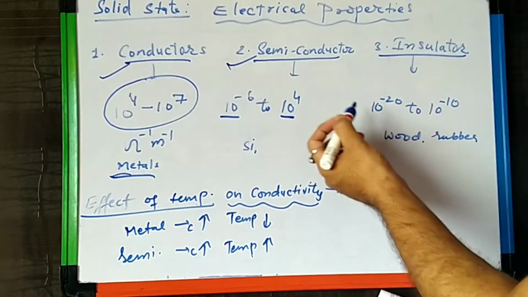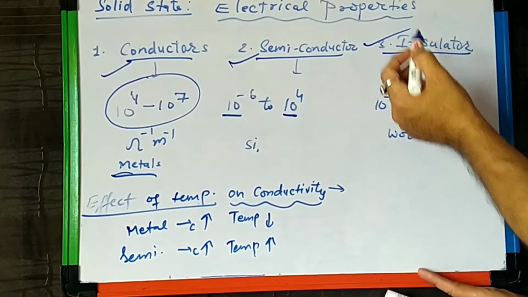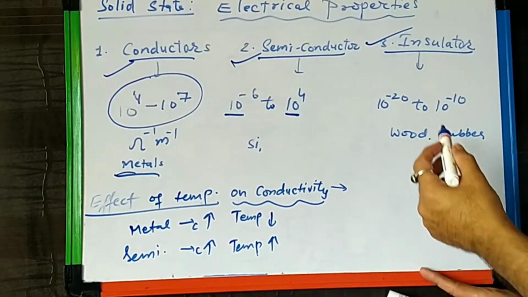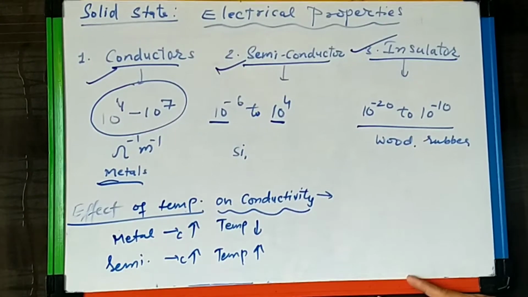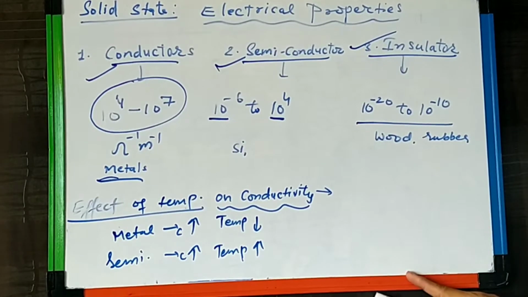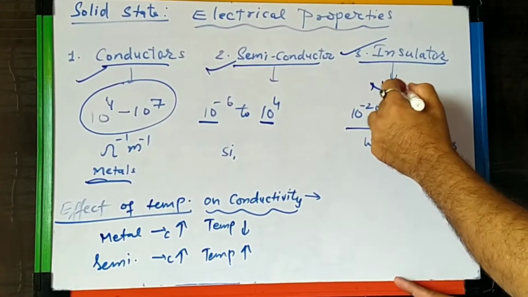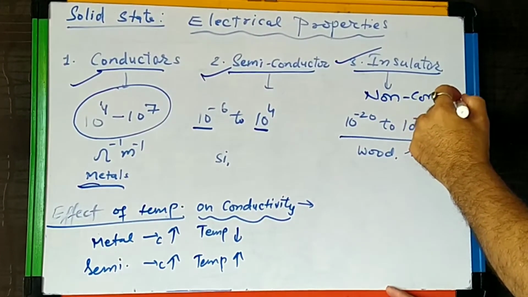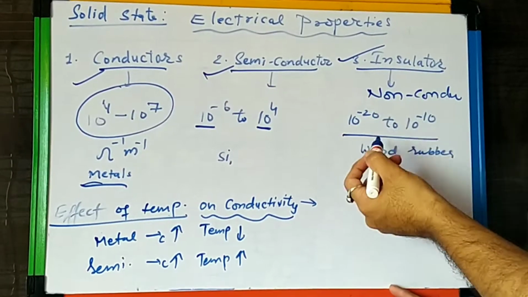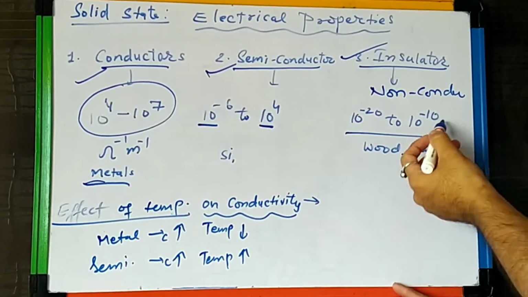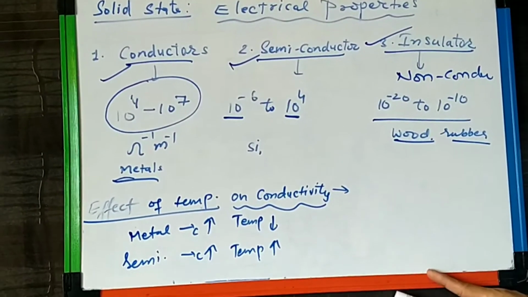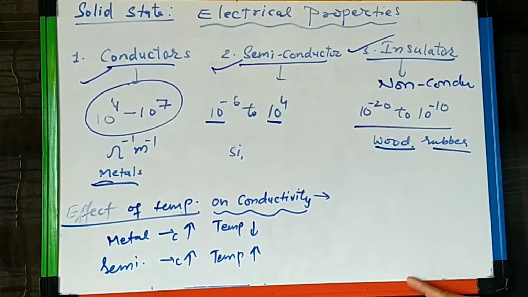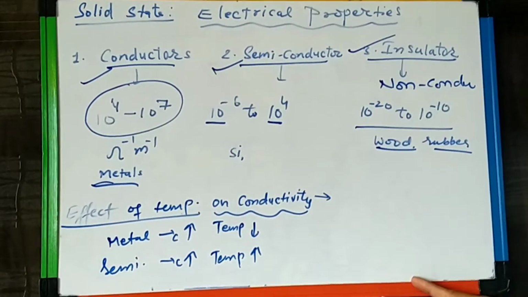And the third category is the insulator, where the conductivity is very less, or almost they are non-conductors, right? Because the range is 10^-20 to 10^-10 ohm inverse meter inverse. Like wood, rubber, plastic, they are non-conductors of electricity, right?